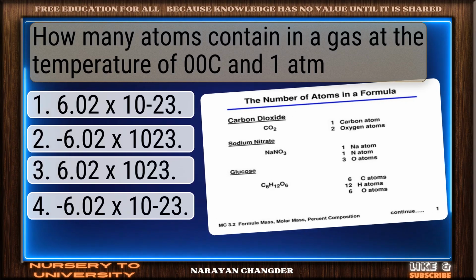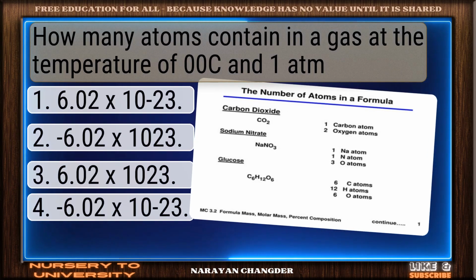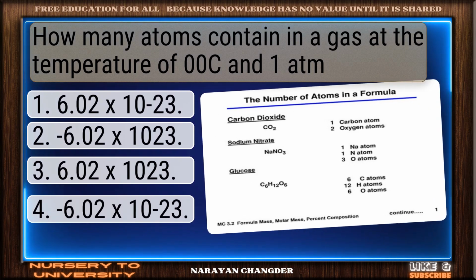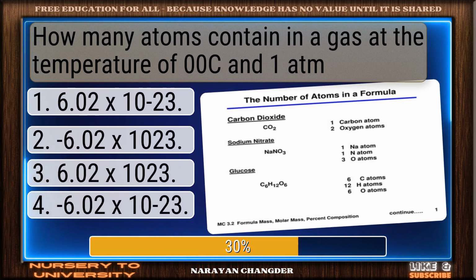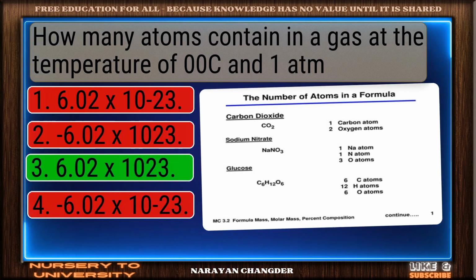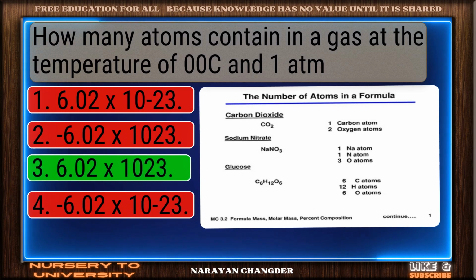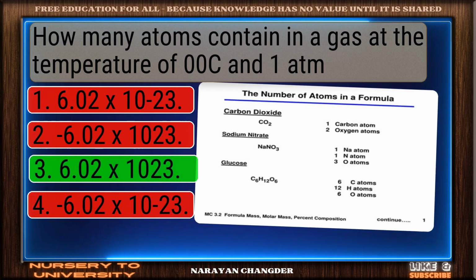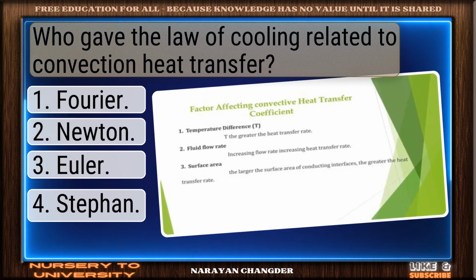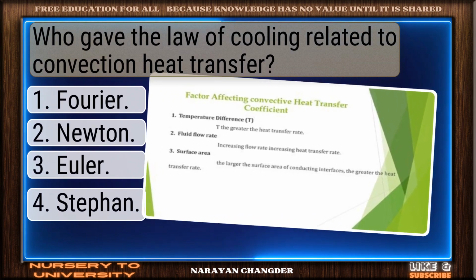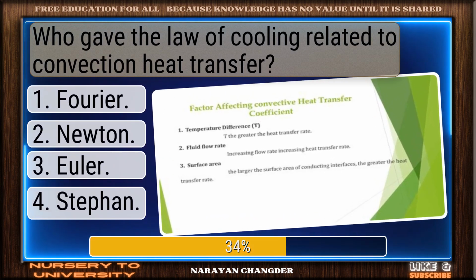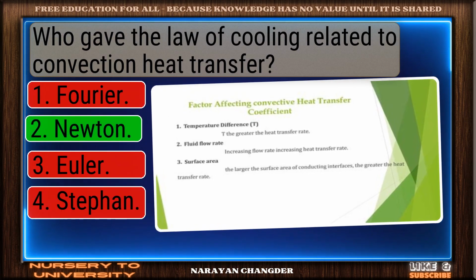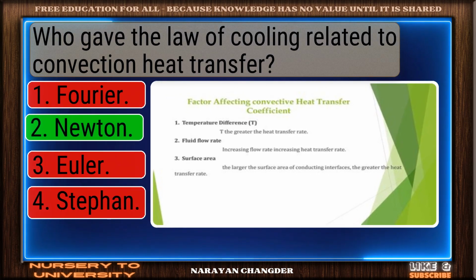How many atoms contain in a gas at the temperature of 700 C and 1 atm? Excellent choice. 6.02 x 10^23 is the right answer. Who gave the law of cooling related to convection heat transfer? Smart pick. Newton is the correct choice.